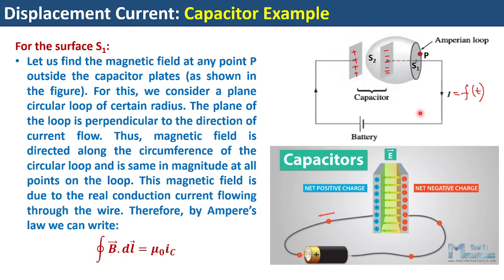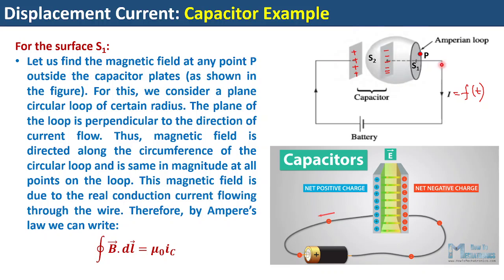Now let us try to understand how we can apply the Ampere circuital law. Suppose, because current is flowing through these wires, through this wire current is flowing in this particular direction. Because of that current, if I want to find the magnetic field at a point P at some time t, then I have to construct an Amperian loop, considering that point within the loop.